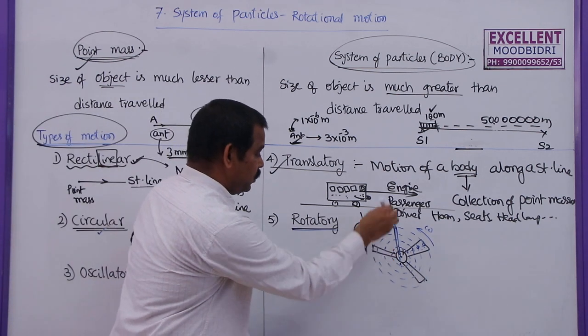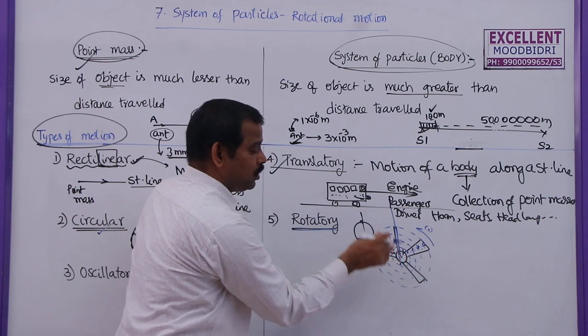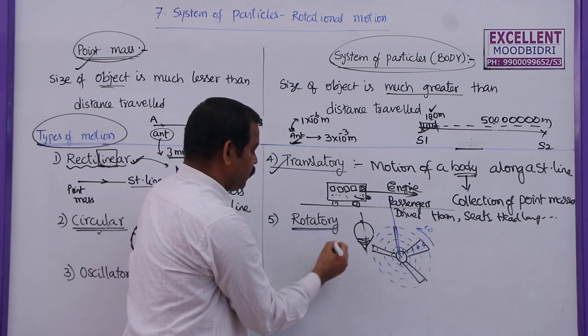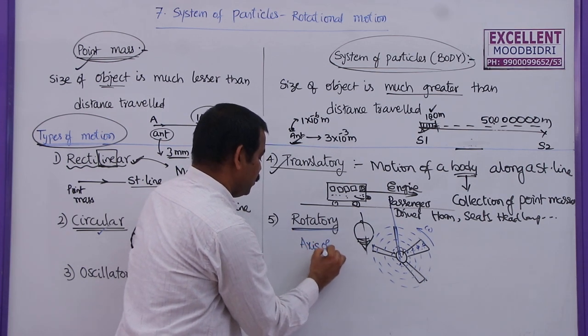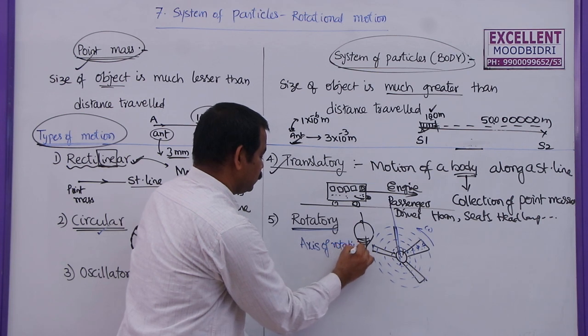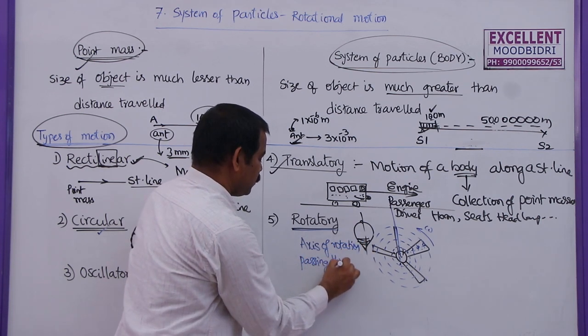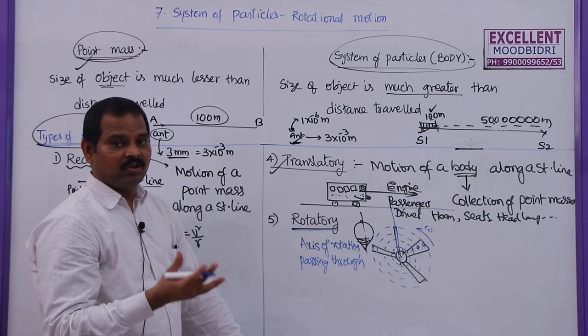In rotation, the fixed point about which all these particles are moving, which we call the axis of rotation, passes through the body itself. If the axis of rotation is passing through the body, then the motion is said to be rotational motion.